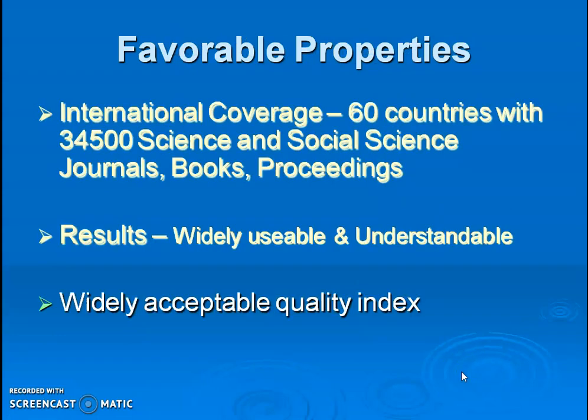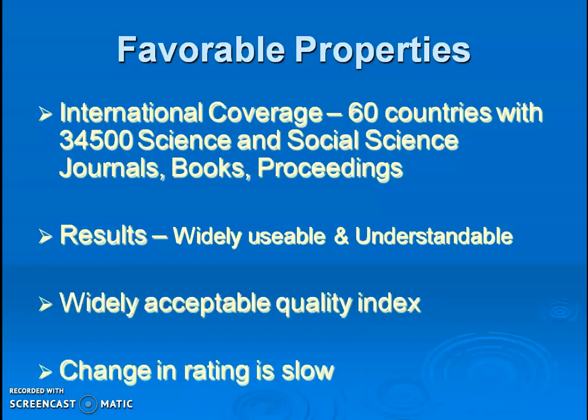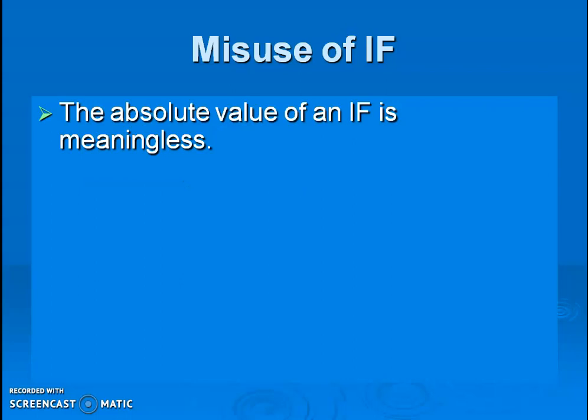This factor has some favorable properties, like the citation index has wide coverage. So far there is no other quality index, so it is the only widely acceptable quality index. Now, misuse of impact factor: it is an absolute value.